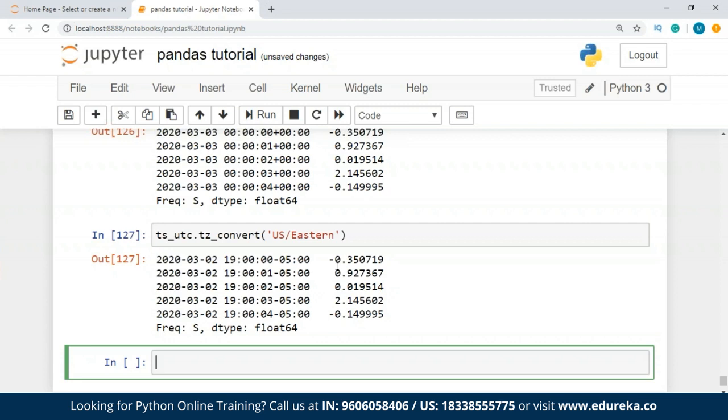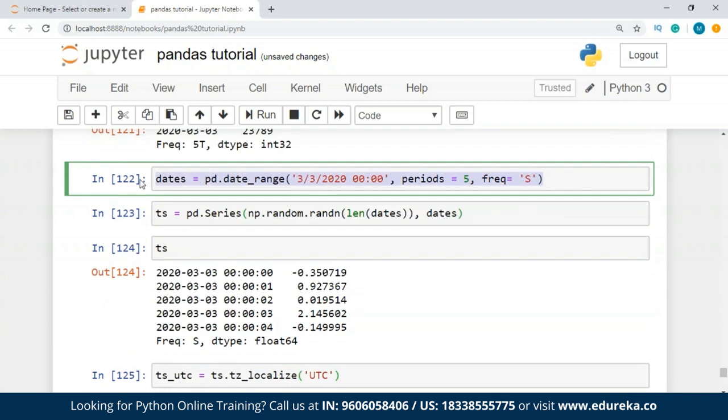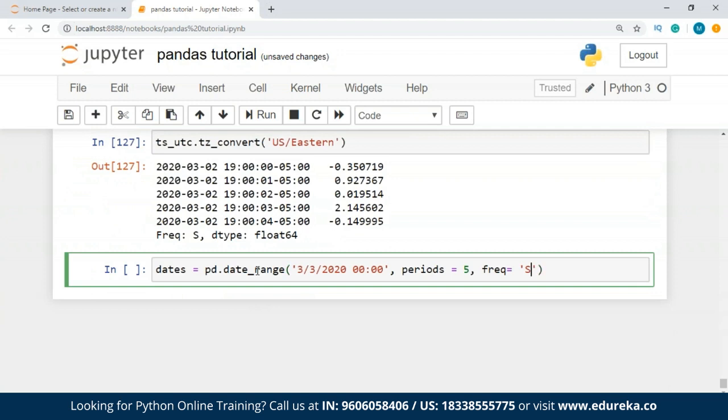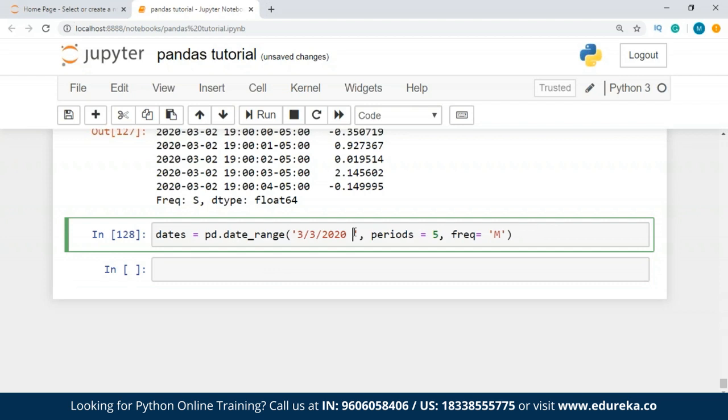And converting between time span representations also we can do that. Let's just say that's your exercise. So you have to convert between the time span representations so that you'll be able to understand this better. For that you don't have to do anything. You just have to take the date range. The period is going to be 5, and then you write the frequency instead of S, you write it as M. The rest all is going to be the same, guys. Okay, I'll just do it here as well. Just copy this, paste it over here. Instead of S, it's going to be M, where I have to remove this.